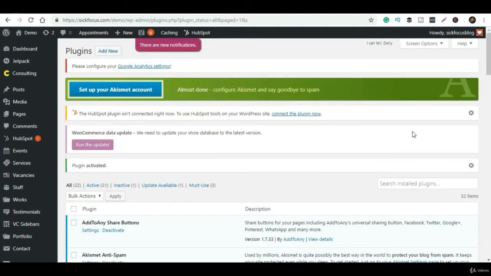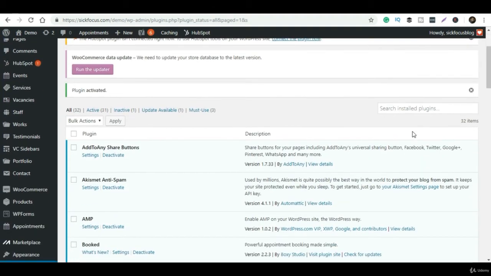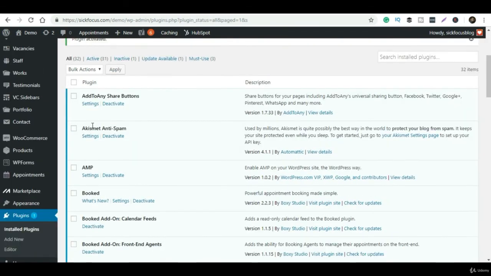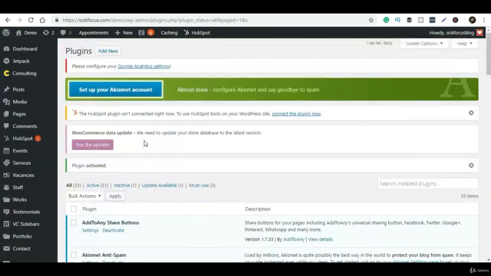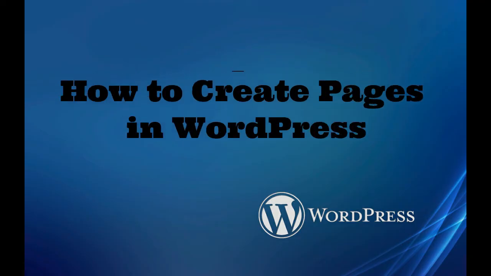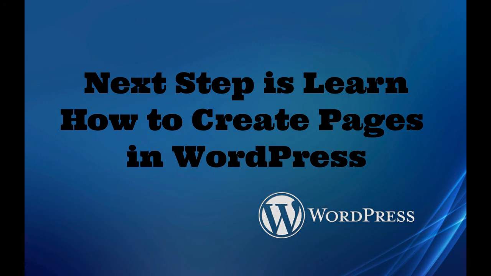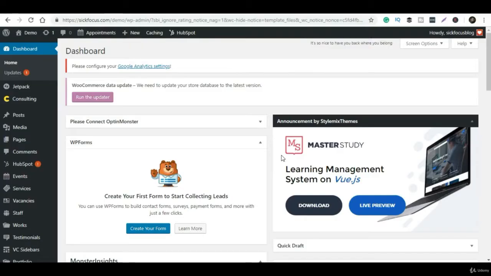What is the page title? For example, you are creating an About Us page. Initially, on the website there are a couple of other pages like Terms and Conditions, About Us, Services, and Privacy Policy. These are all pages. So initially, you have to create pages like this. Also, you can hover the mouse over the New option, and you can just click on Page and you'll get this page.